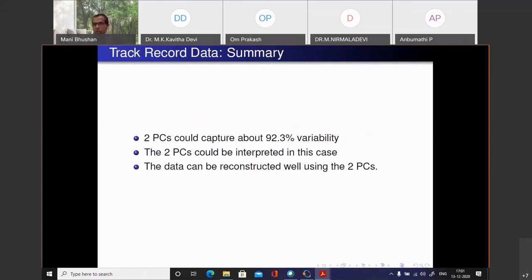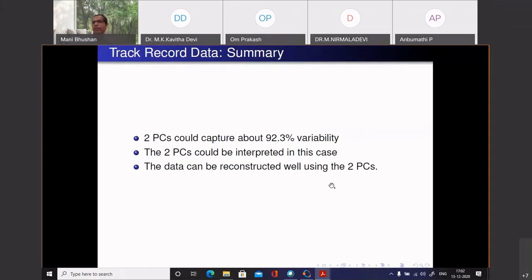So this is a summary. The 2 principal components could capture about 92.3% variability: the variances in those 2 directions, lambda 1 plus lambda 2, divided by the total variance across all the directions. The 2 PCs could be interpreted in this case, but that's just chance. Don't think that you can always interpret those combinations; they are data-driven combinations.